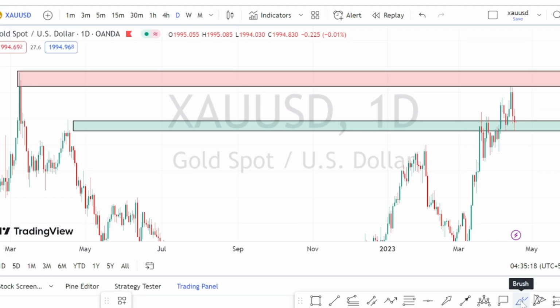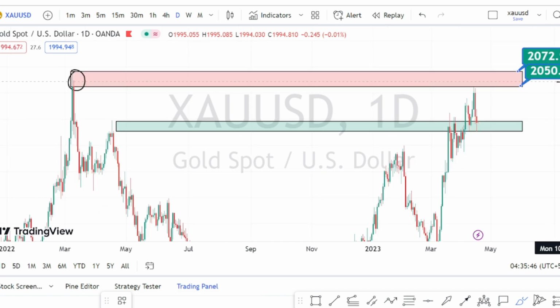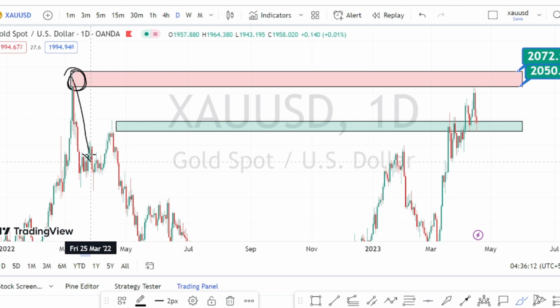I'm in the daily time frame now and I have already marked the resistance levels where we have noticed the price action hit the resistance level of 2050, then bounce back on the bearish side retracement. In the past also we have noticed the price action test this resistance level, then bounce back on the bearish side retracement, and we have noticed the price action retest this resistance level again.